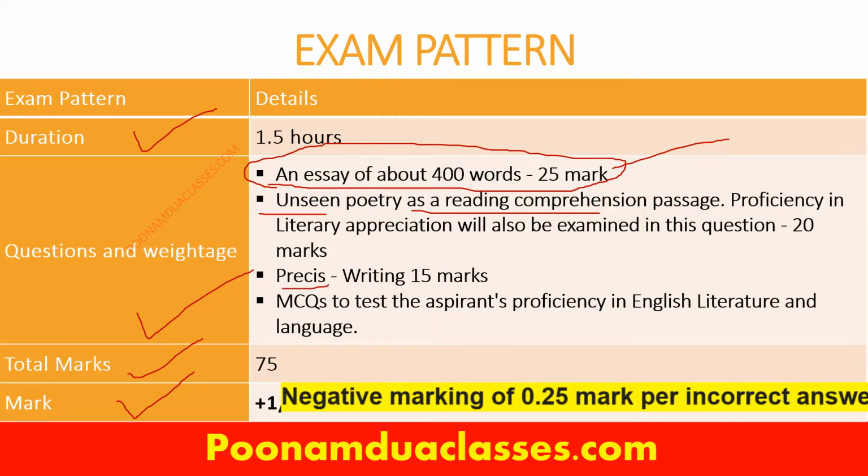Next will be précis writing of 15 marks. Précis writing is a short version of a speech or written text that contains only the most important points. Then there can be MCQs to test the aspirant's proficiency in English literature and language and current affairs too. Total marks 75, plus 1 will be awarded for each right answer and minus 0.25 for each incorrect answer.